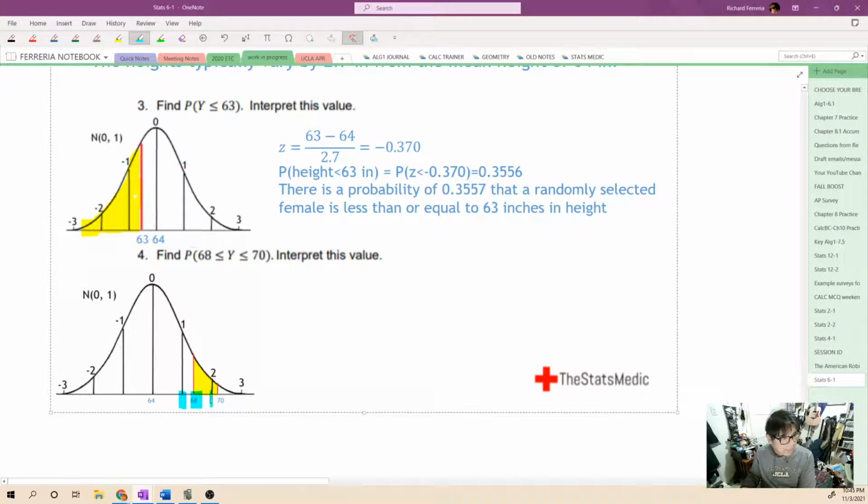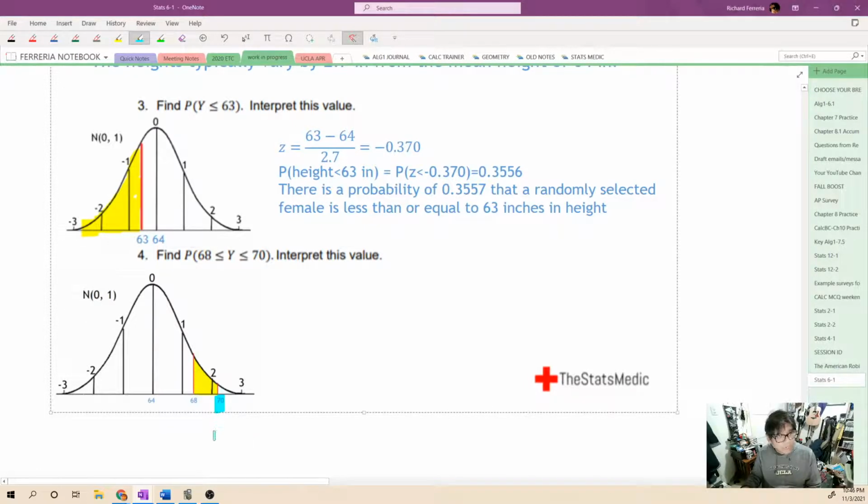Add another standard deviation, 64 plus 2.7 plus 2.7. That's going to give us 69.4, and that means that right over here at 2, this is 69.4 inches tall. So 70 should be to the right of that. That's why we have 70 to the right of 2.